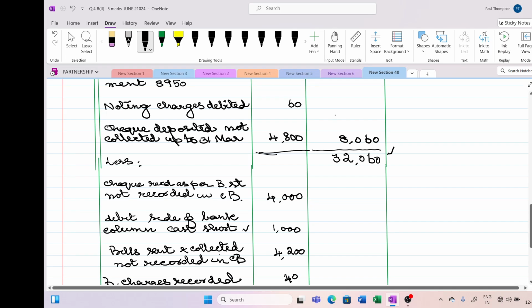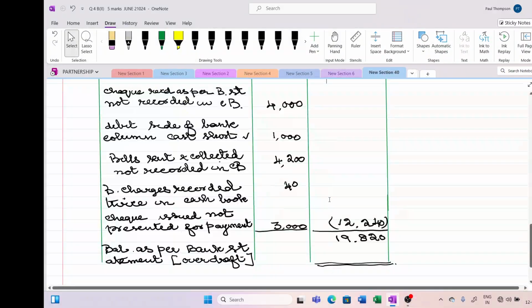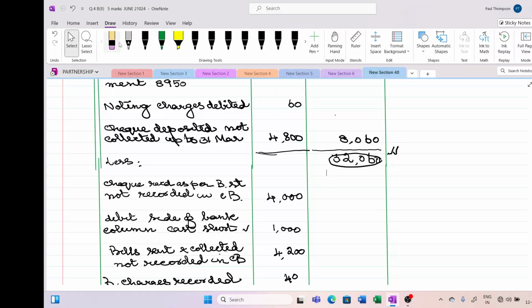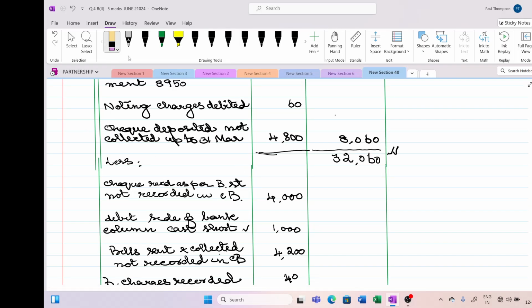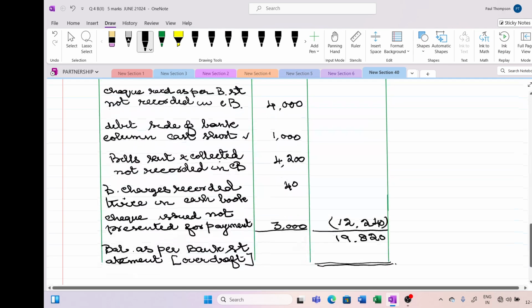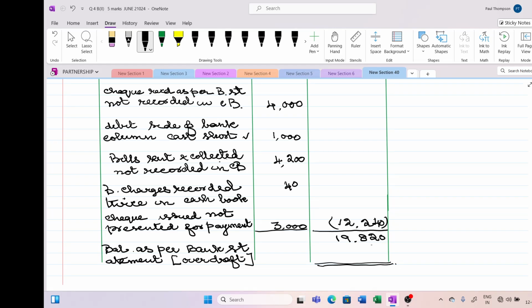The total overdraft as per bank is 32,060. Out of this, 12,240 has to be reduced. So the overdraft is more. So what is the resultant figure? That is also overdraft. So 19,820 is the balance as per bank statement.